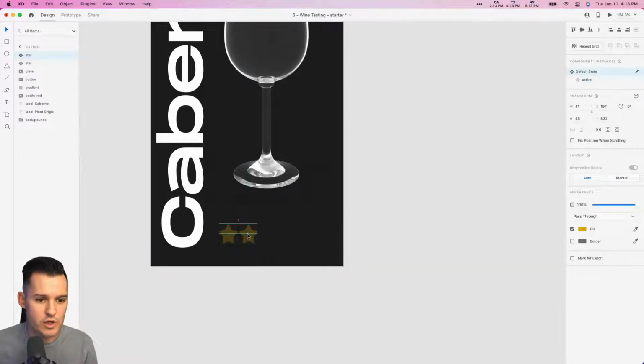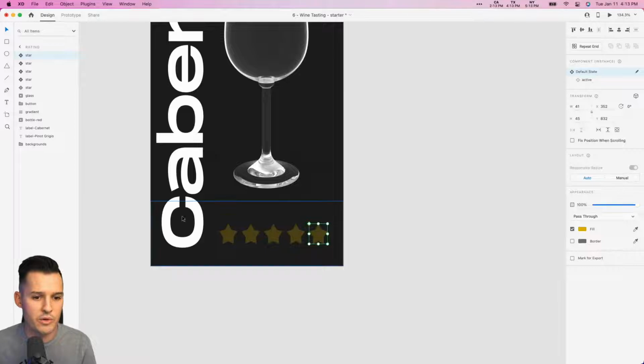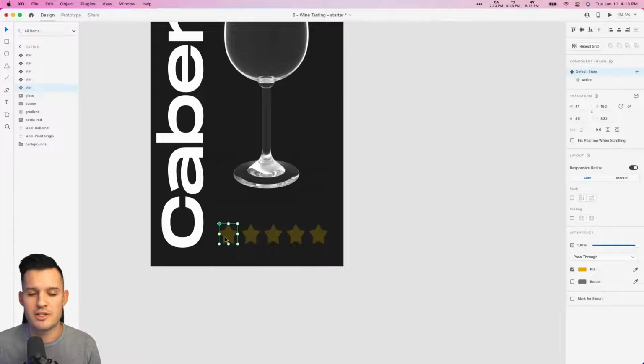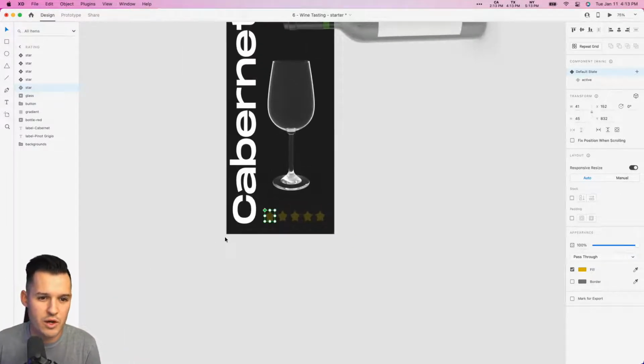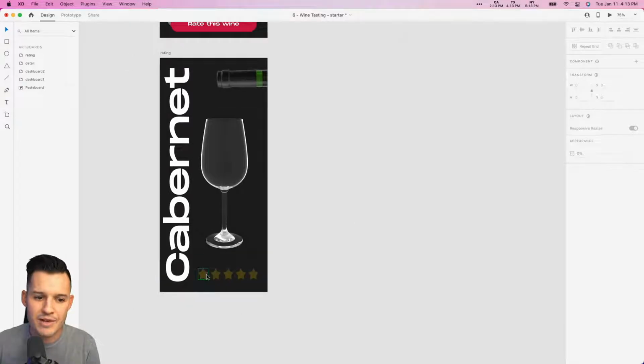Okay, great. So I'm just going to drag out those 5 stars like this again manually. We didn't need to do that whole repeat grid thing. And then we're going to let a user turn on 1 through 5 stars, right? Is that what we're thinking? Okay, so if they press 1 star, we could do all 5 of these on different artboards. We'll just do 1 and 5, okay? So here's our rating, all right? I have an idea. Check it out.